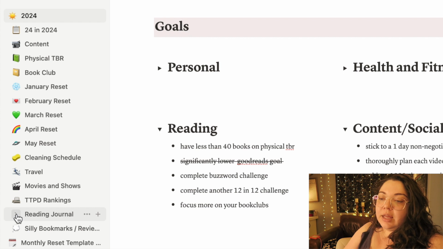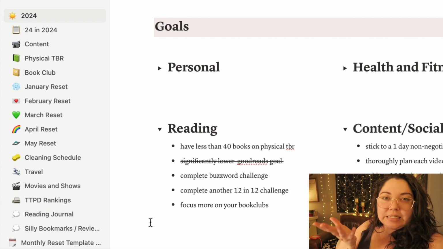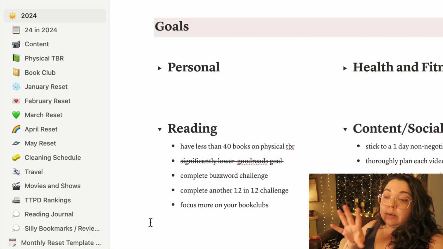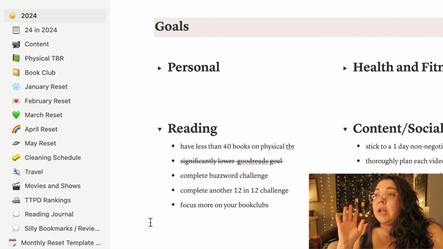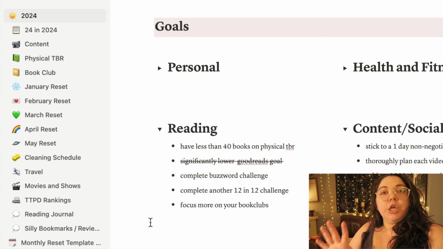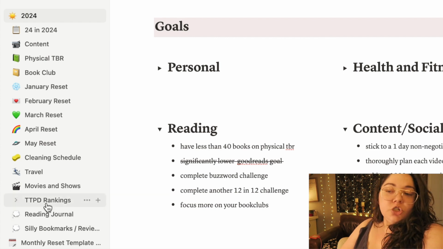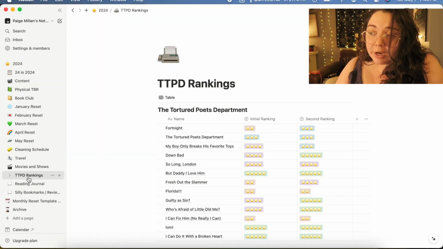These have a little thinking emoji next to them because they are just ideas that I had once and I wanted to store them somewhere, so I threw them at the bottom there. It's a lot of rambling and a lot of nonsense, so we're not going to show those because they're not cute and aesthetic. So we're just going to skip right over into my Taylor Swift rankings.